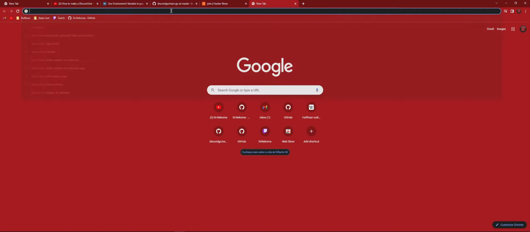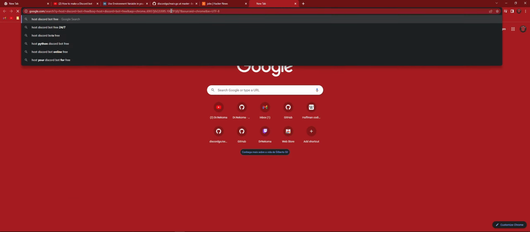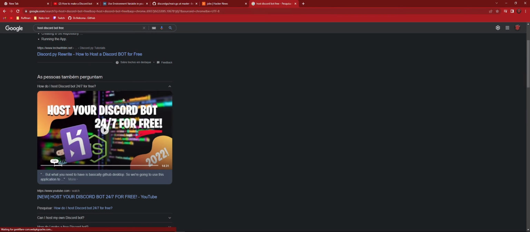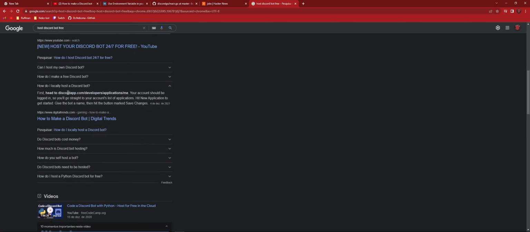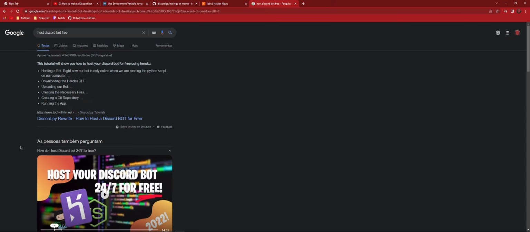If you are doing Heroku, you literally just need to get a database and that's it. But I'm not certain, because I searched for how to host a Discord bot for free, and some people said Heroku. How do I locally host? I don't want to locally host. What is the name of that tiny computer? Oh, here: this tutorial will show you how to host your Discord bot for free using Heroku. So apparently Heroku is pretty commonly used as a host for bots.